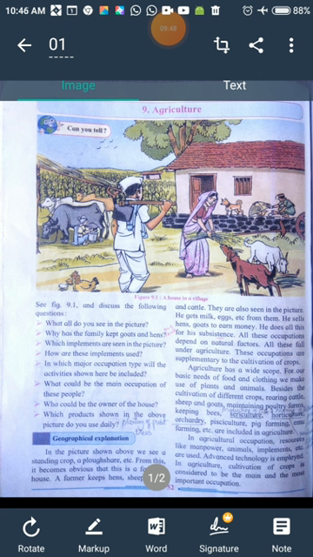In agriculture, cultivation of crops is considered to be the main and the most important occupation. So remember that in our agriculture, the main occupation is what? First, cultivation of crops. That is the main and the most important occupation.